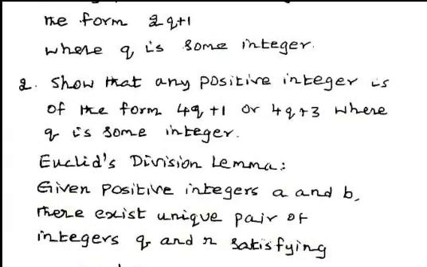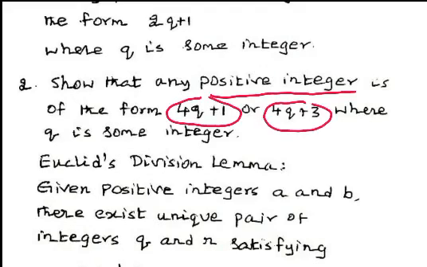Show that any positive integer is of the form 4q plus 1 or 4q plus 3, where q is some integer. Now we note down Euclid's division lemma.